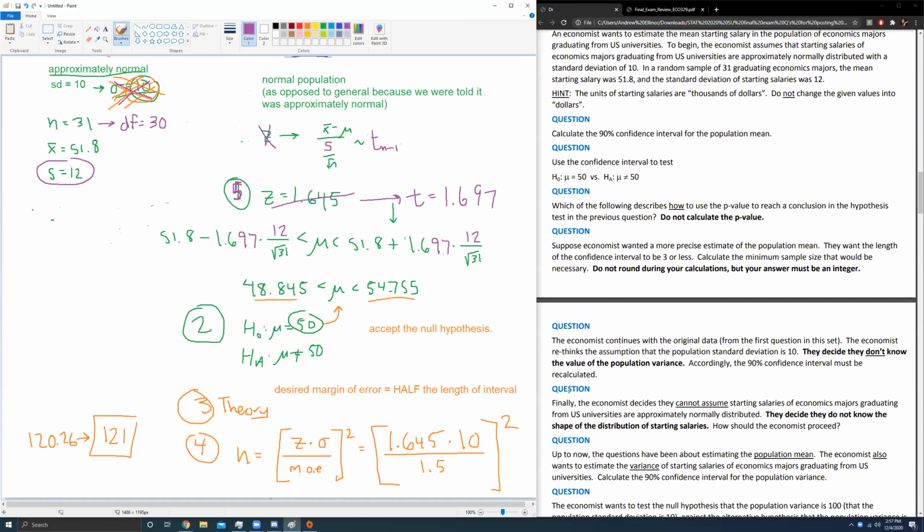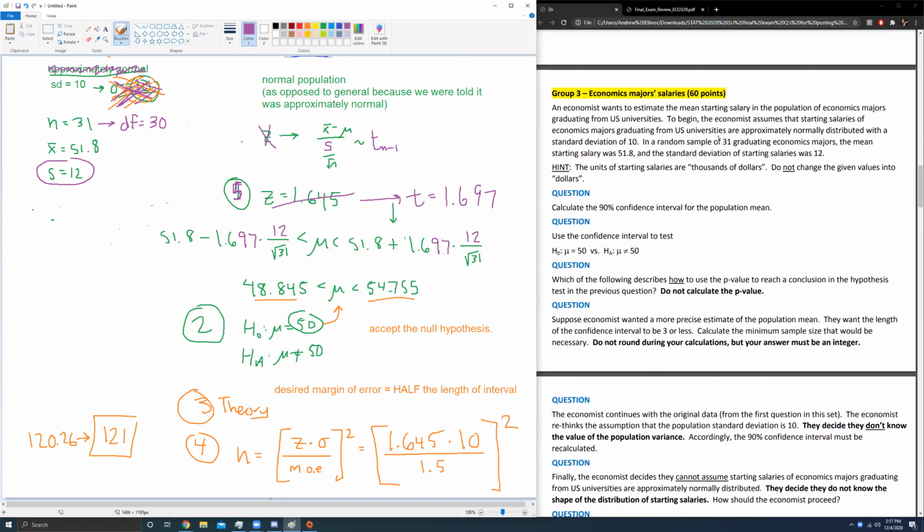The follow-up question is one more time. Now we're going to assume that we can't assume they're approximately normal. So not only do we lose the population standard deviation from before, but now we're losing the fact that it's known to be approximately normal. Well, guess what? We can probably still use, it's weird because it's just barely large enough, the central limit theorem when we have a sample size large enough, which counts as about 30 or bigger, and we just barely meet that threshold.